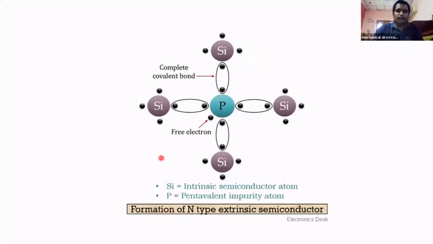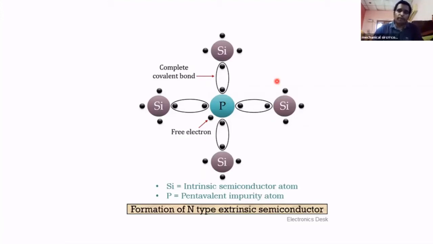In silicon material, we have millions of silicon atoms. Every silicon atom has 4 valency electrons. They share electrons with the other silicon atoms through covalent bonds. So in the center silicon, the 4 electrons are covalently bonded with the other silicon atoms, meaning there is no free electron before doping.